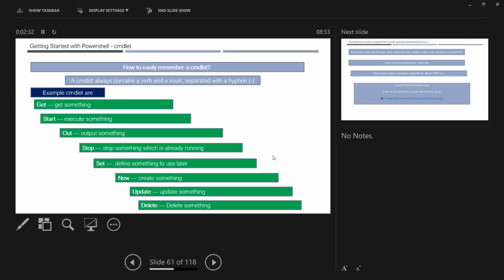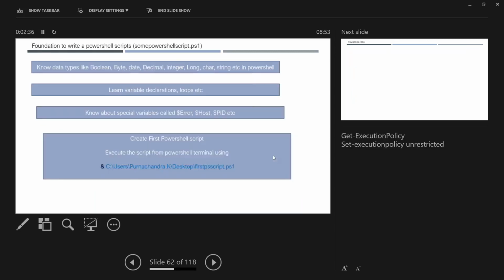Since I've been doing it for years, I know how it starts. Okay, and what else will we be learning? Because for any programming language or scripting language, it's not about how many commands you know. It's about the syntax, like the language, like a grammar. In the same way, you need to know the syntax. Once you know the syntax, then it's all about playing with your programming language.